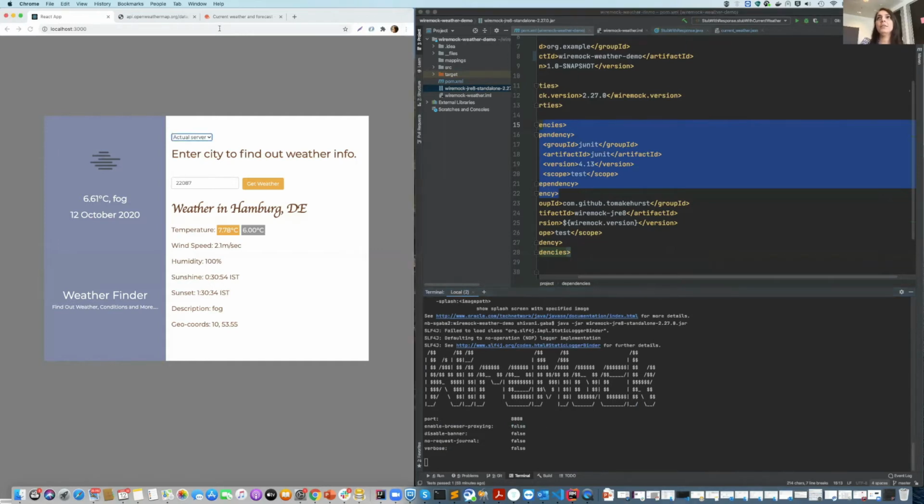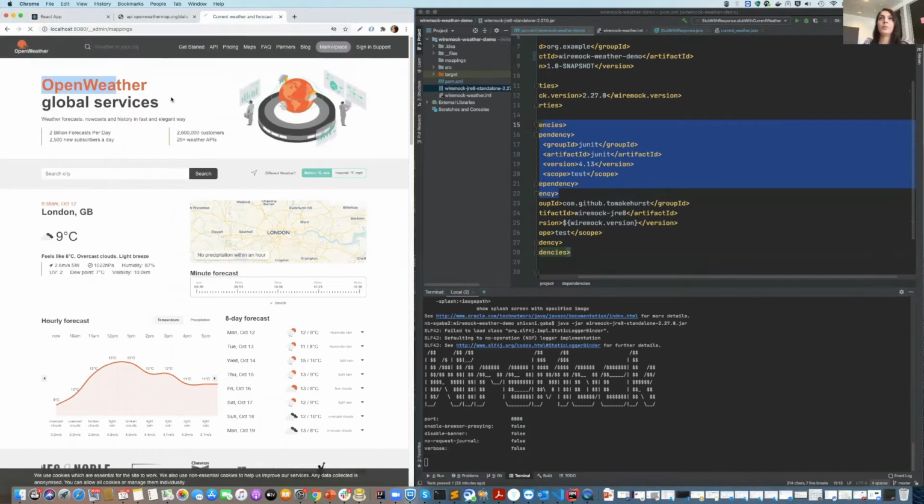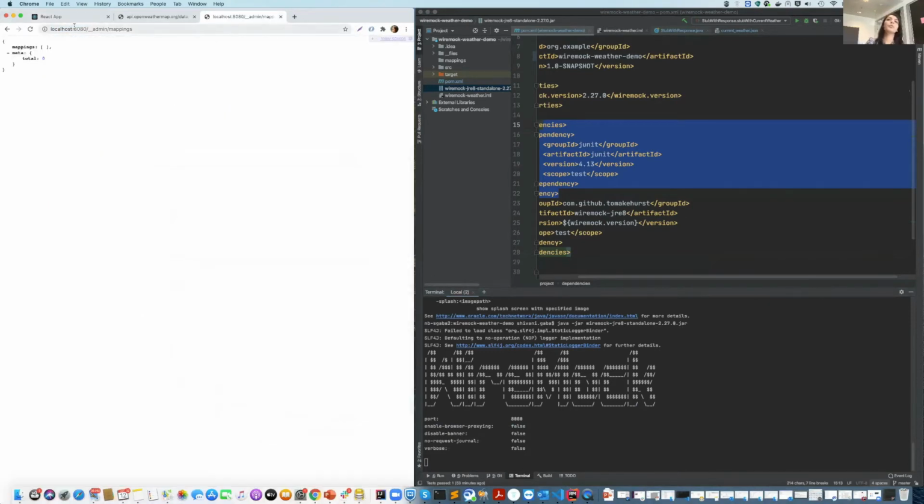Let's see here. By default, it starts on port 8080, and we can see that right now there are no mappings, but the mock server itself has started. By adding this jar file, we see that the files and mappings folders come by default. So now we have set up the server, and what we want to do now is to create the stub response.